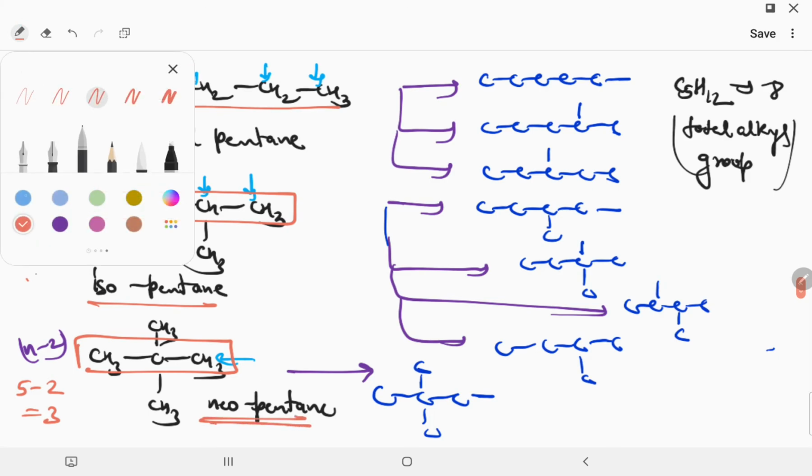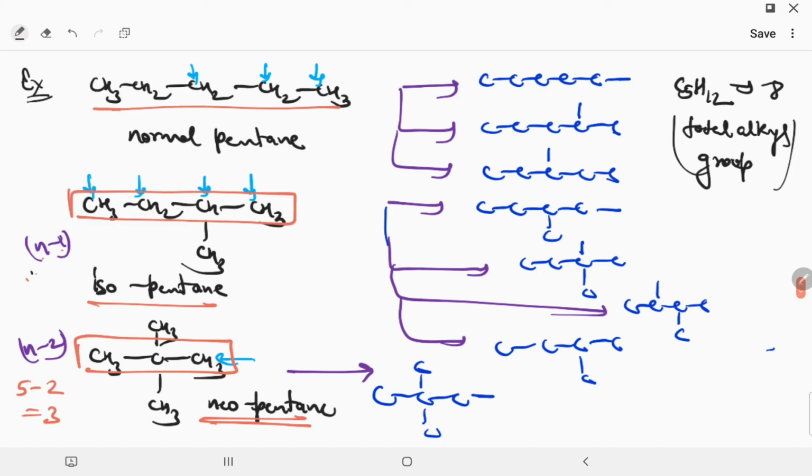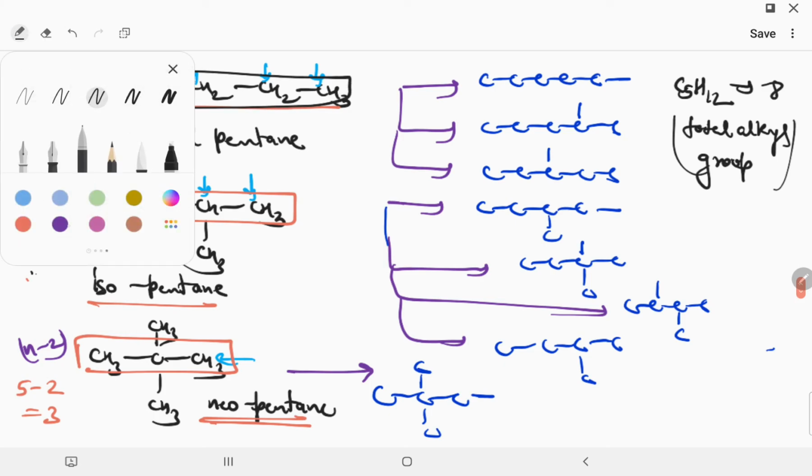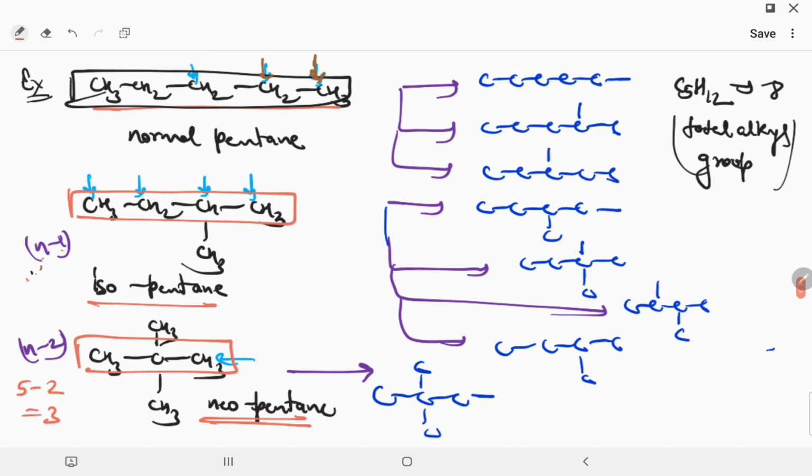Now we attach the alkyl group at different sides, where we remove the hydrogen, that is called the alkyl group. In normal pentane we remove hydrogen from 3 different sides, and we get alkyl groups. One is this, one is this, one is this. So 1, 2, 3 alkyl groups of normal pentane, and 4 alkyl groups of isopentane. One is this, one is this, one is this, one is this.